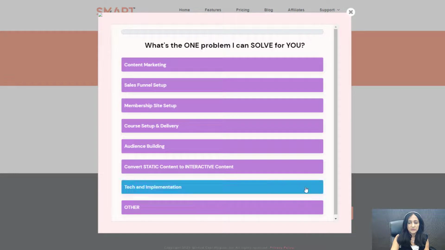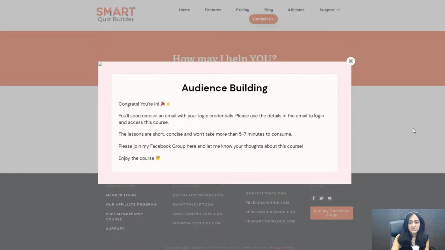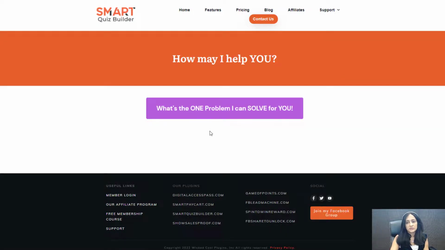Let's say they click on this and say that they select audience building as the biggest challenge they have. You can see here, SQB redirected them to audience building screen where you can add whatever message you want. This is just dummy content, but you can add whatever message you want to let them know how you can help them. You can add links, you can add resources that will help them. You can add a video here if you want to talk about how you can help them with this specific challenge. All right. That's it. Really as simple as this.